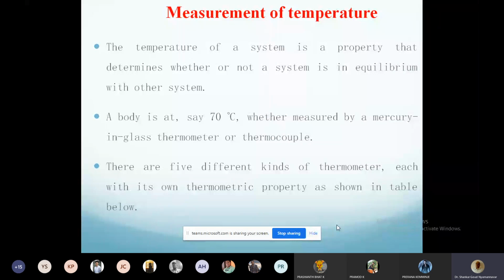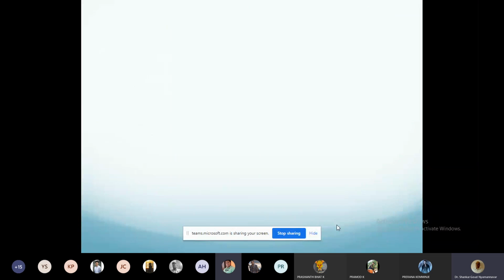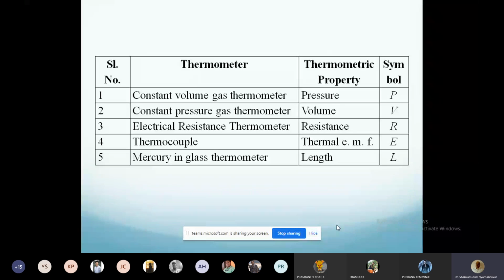Similarly, the other types of thermometers have some property, right? Here it is volume or height of the mercury. There it is something else which changes with temperature. What are those? Based on this, what principle they follow, what they measure, how they measure, they are classified into 5 different types. So let's see what are those different types of thermometers used in day-to-day engineering and technical life.